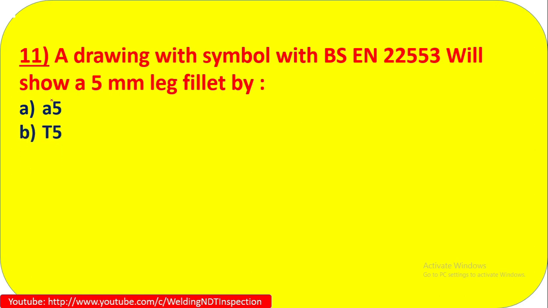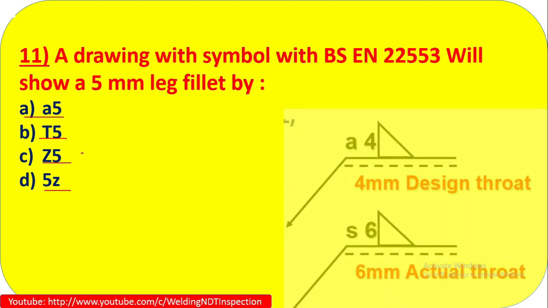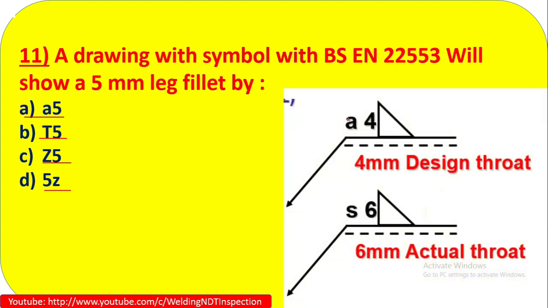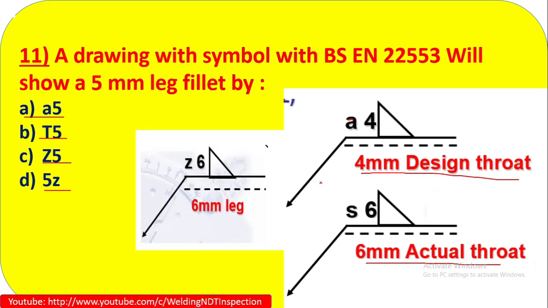So how will it be mentioned for a 5 mm leg fillet: A5, T5, Z5 or 5Z? Which one is the correct answer as per BS EN 22553? Let's see. A4 means a 4 mm design throat. S6 means a 6 mm actual throat. And the last one is Z6, which is the fillet with a 6 mm leg. So understand the leg length, Z6. Here 5 mm is mentioned, so it will be Z5. So option C is the correct answer.